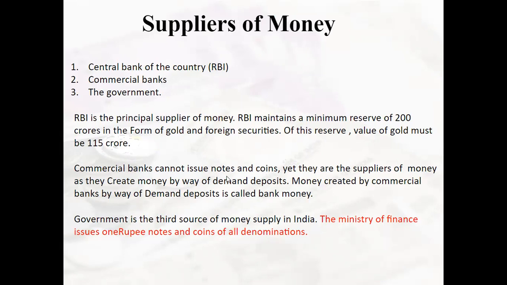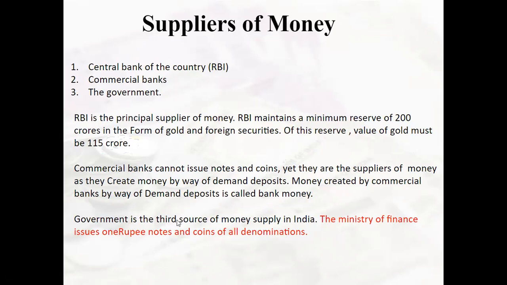Commercial banks cannot issue notes and coins, yet they are the suppliers of money as they create money by way of demand deposits. So commercial banks create money; the creation of credit and the money creation we study in the next chapter, that is the banking chapter. Money created by commercial banks by way of demand deposits is called the bank money.